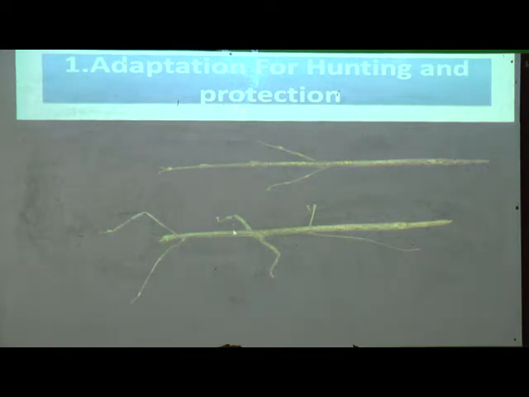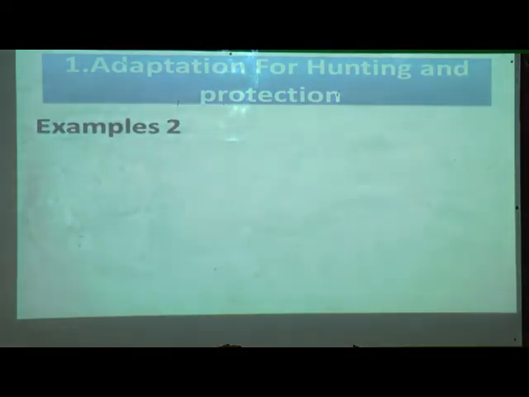So whenever they are on the trees, the hunter cannot detect them, because it thinks that it is a twig of a tree, not an insect. So they protect themselves like this. We'll see another example of camouflage.